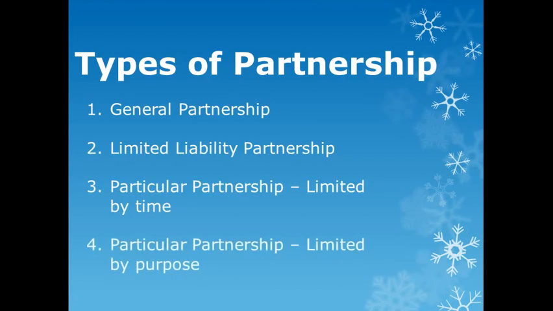The next type of partnership is particular partnership limited by purpose. Such partnerships are generally formed for a particular purpose. For example, two people can come together to build a residential complex. And this kind of partnership gets automatically dissolved on completion of that purpose. So if two people come together and form a partnership for building a particular residential complex, then this partnership will automatically get dissolved once the complex is ready.